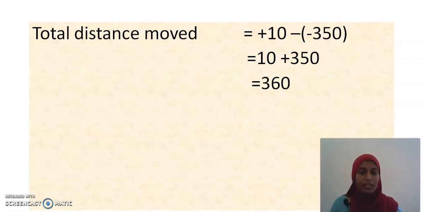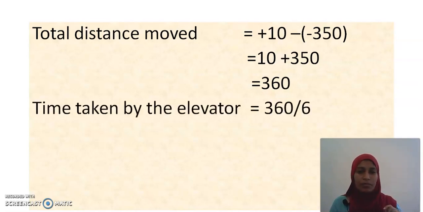Per minute, how much distance will it cover? What is there in the question? Very good. They have given 6 meters per minute. Okay. So, the time taken by the elevator is 360 divided by 6. So, 60 minutes. How many minutes does it take? 60 minutes. It takes 60 minutes to reach the point minus 350. 60 minutes is converted to 1 hour. Hope this is clear, my dear children.